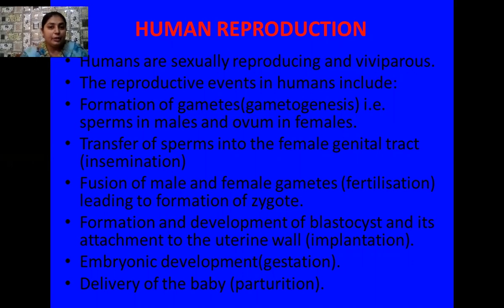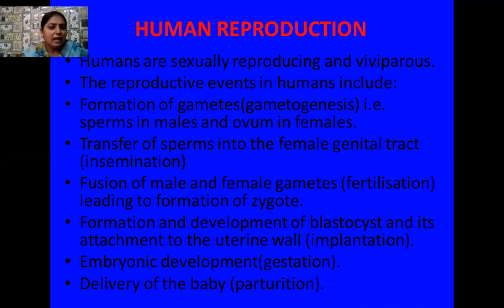Their reproductive events include, number one, formation of the gametes, which is known as gametogenesis. Here sperms are formed in males and ova are produced in females in their respective reproductive organs, and these are testes in case of male and ovaries in case of female.